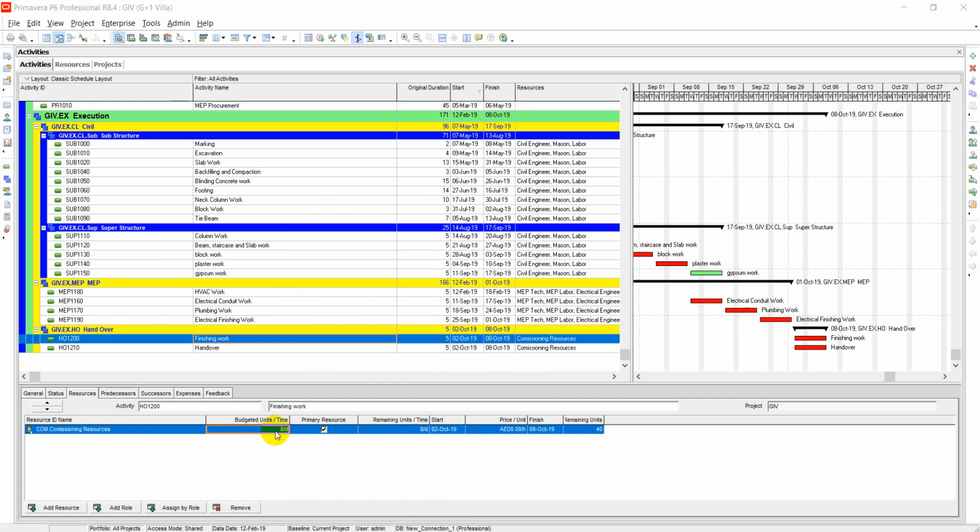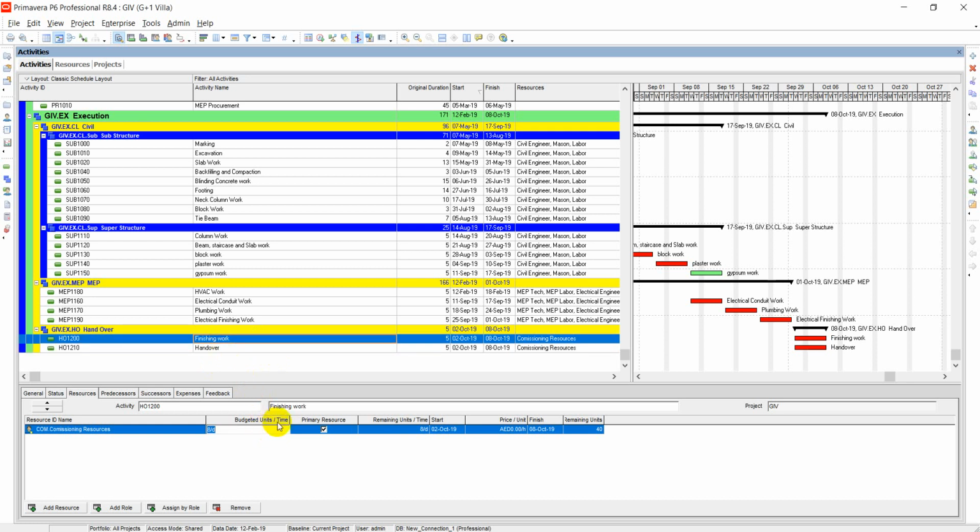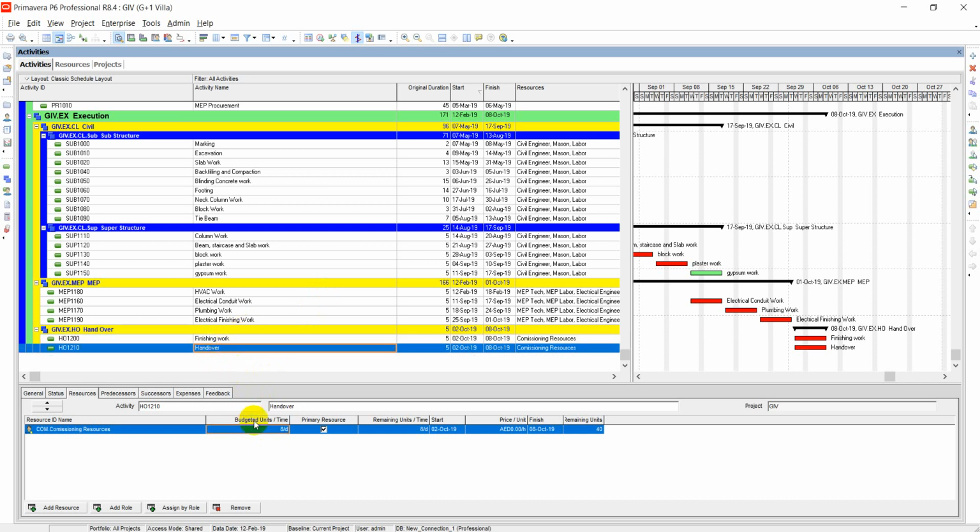Now it is budgeted for 8 hours per day on this activity and 8 hours per day on this one also. We will change this to 4 hours. It will work on finishing work, and for another 4 hours it will work on handover. So now resource commissioning is working on both activities, but for 4 hours daily. 4 hours on one activity and 4 hours on another activity.